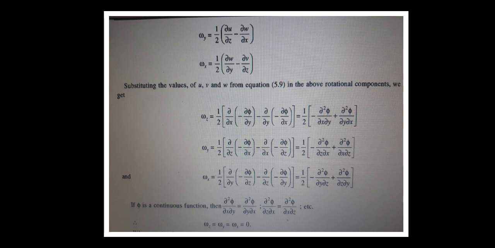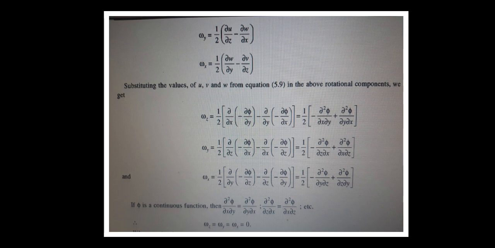Rotation about y equals half of dou by dou z of minus dou phi by dou x minus dou by dou x of minus dou phi by dou z, which gives half of minus dou square phi by dou x dou z plus dou square phi by dou x dou z. Then for the x direction, half of dou by dou y of minus dou phi by dou z minus dou by dou z of minus dou phi by dou y, which gives half of minus dou square phi by dou y dou z plus dou square phi by dou y dou z.